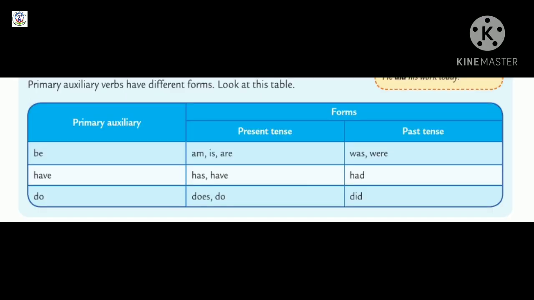Now, primary auxiliary verbs have different forms. Look at this table. The present tense of be is am, is, are. The past tense is was, were. Now we have the verb have. The present tense is has, have. And the past tense is had. Now we have the verb do. The present tense is does, do. Past tense is did.